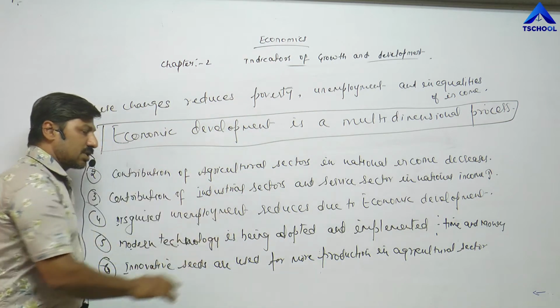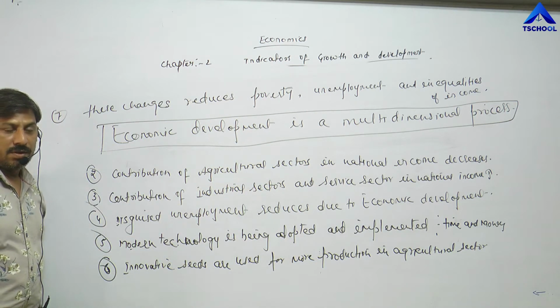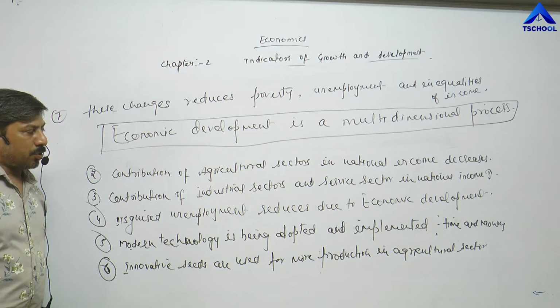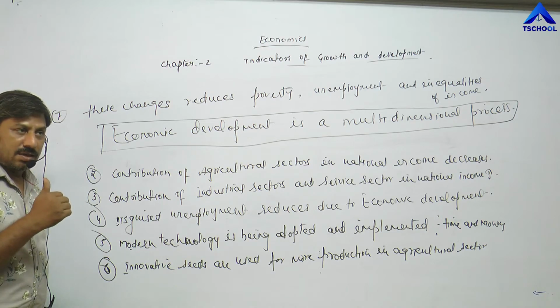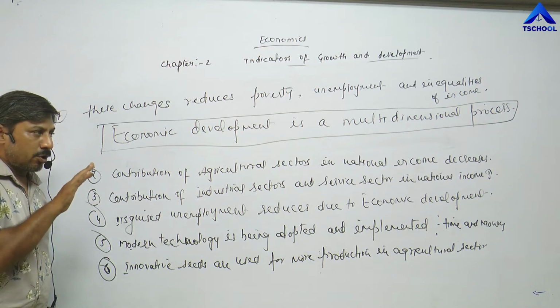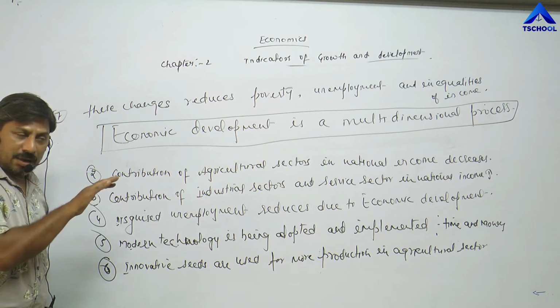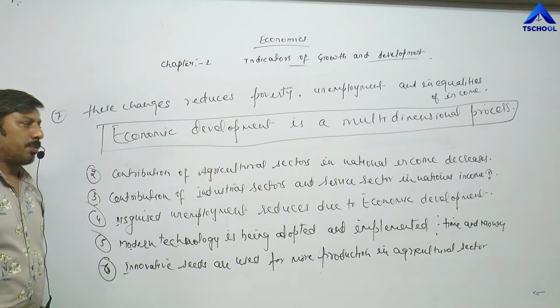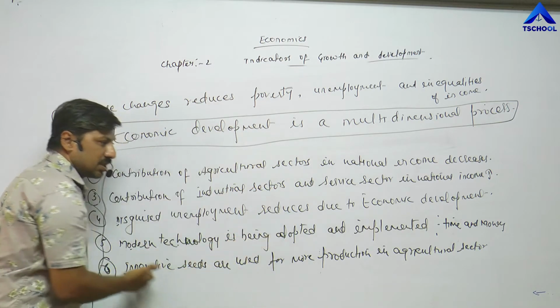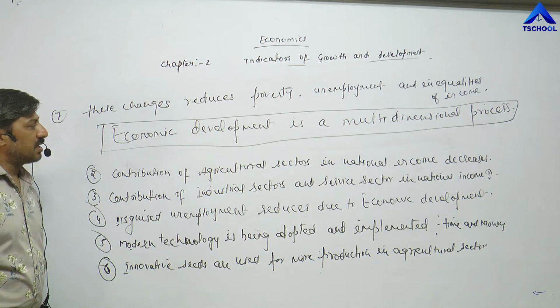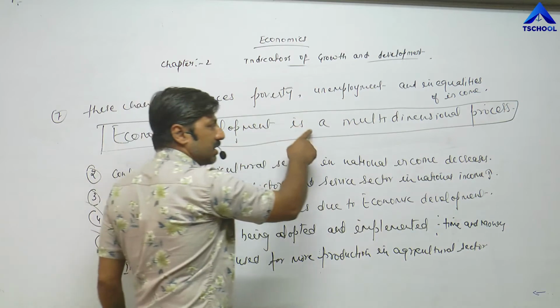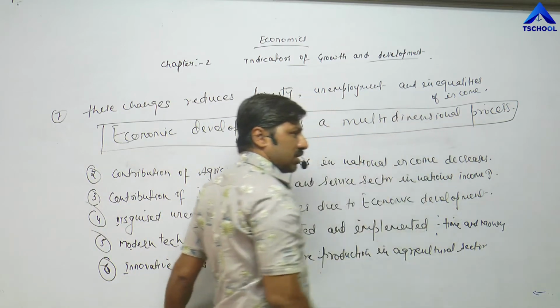All this process is called economic development. Economic development is the process which starts but is not finished. Development is started in an economy, but that development is not completed. That process is called economic development. So, different types of changes we can observe due to economic development. That's why we can say economic development is a multi-dimensional process.